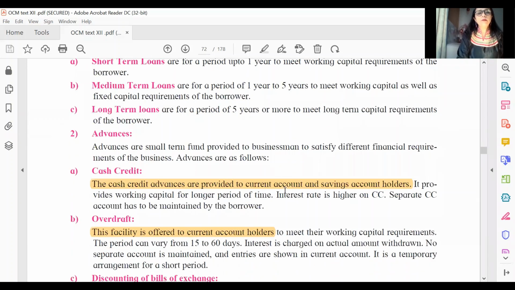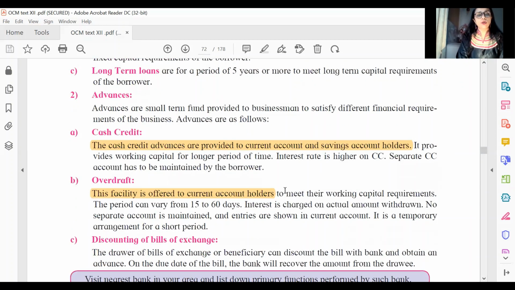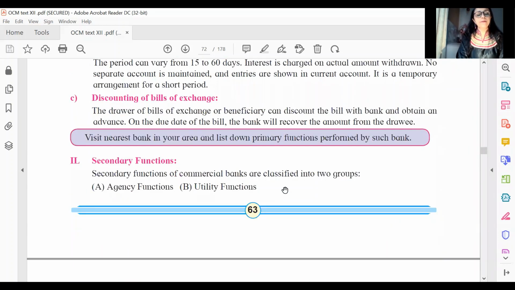One objective possible maybe on cash credit. It's available to both current account and savings account holders. All right, so that's about the cash credit part. Once again, we have overdraft facility, and this facility is offered to current account holders only. So this is how we have the questions on objectives possibility here.